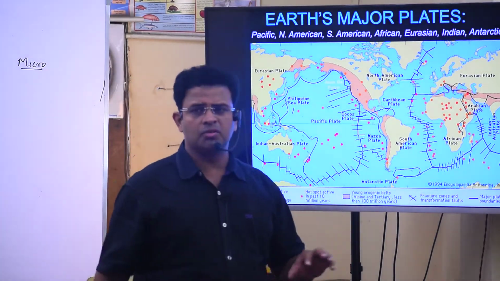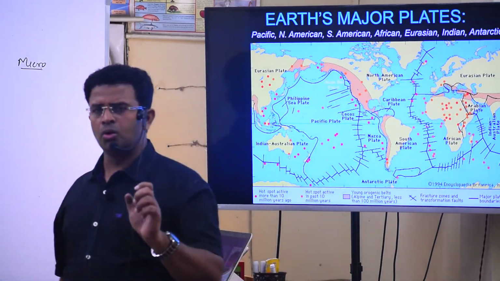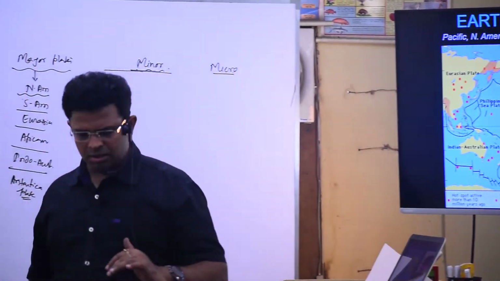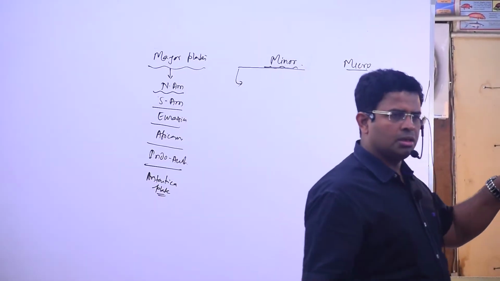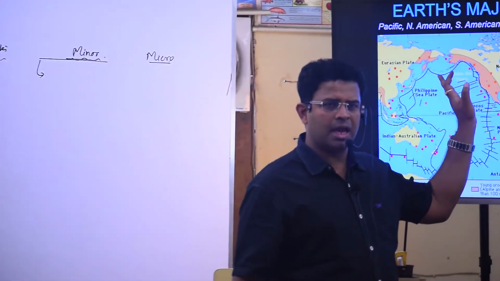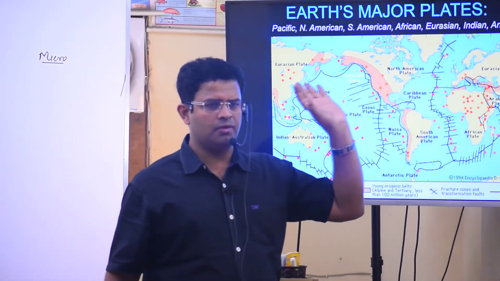So which are the minor plates we have seen? Juan de Fuca, Cocos, Nazca, Scotia. Then we have seen Caribbean, Arabian, and Philippines.